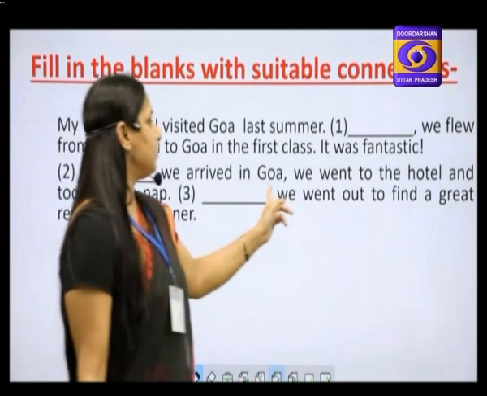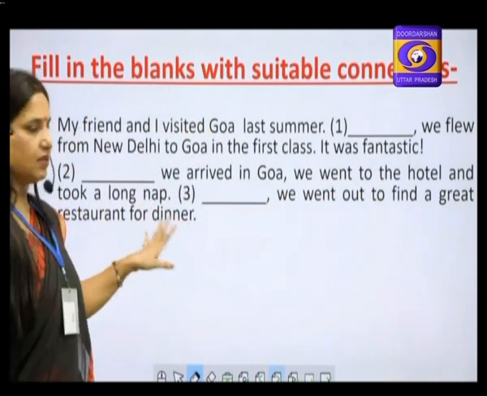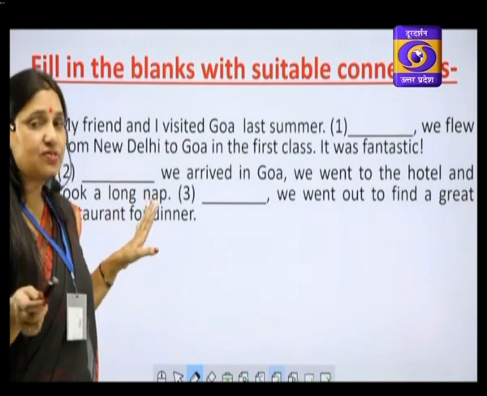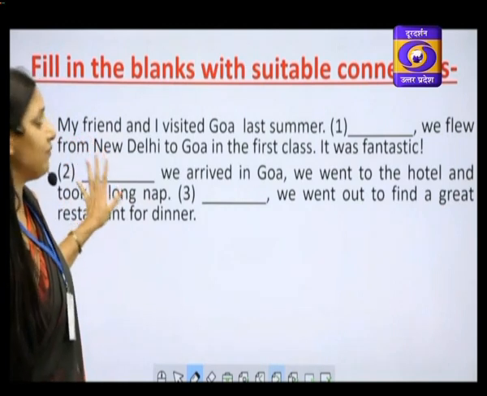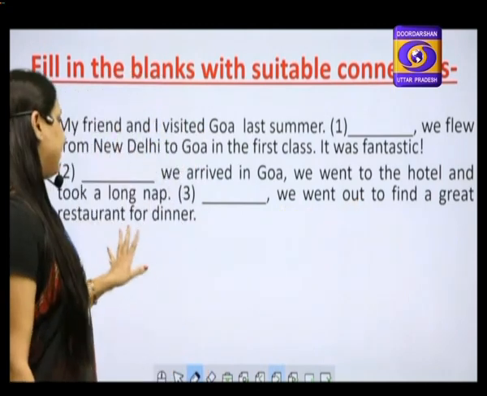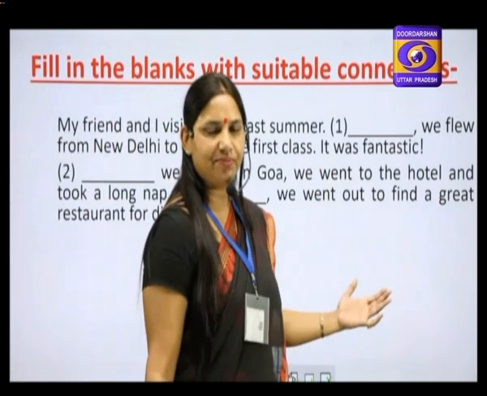Then we arrived in Goa. We went to the hotel and took a long nap. This is continuing the story. You learned some words and phrases, some connectors to continue the story. Use the suitable one here. Third is, dash, we went out to find a great restaurant for dinner. This is again continuing the narration.